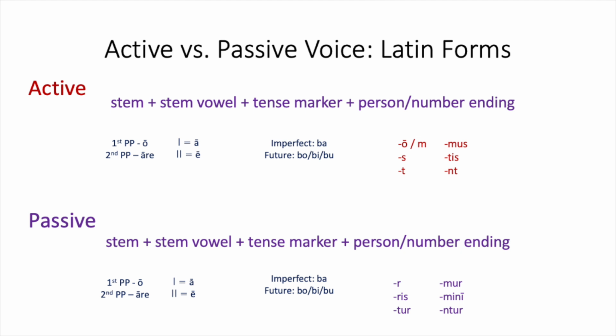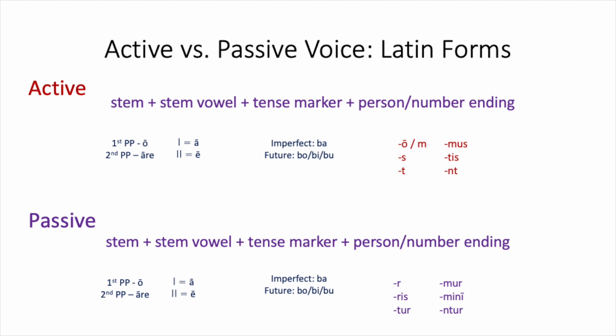For present, there is none. For imperfect, it's -ba. For future, it's -bo, -bi, -bu. And then you add on endings. For active, -o, -s, -t, -mus, -tis, -nt, with that -m sometimes being used for first person singular, like -bam. Those are the active ones you know.